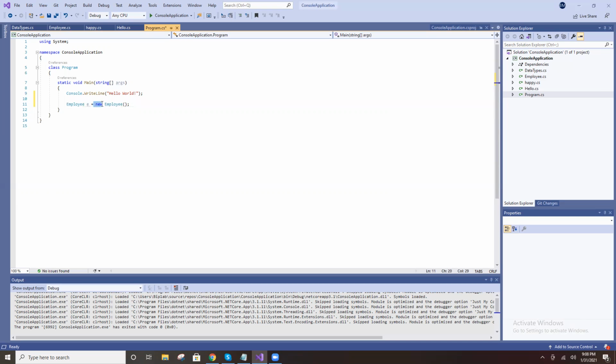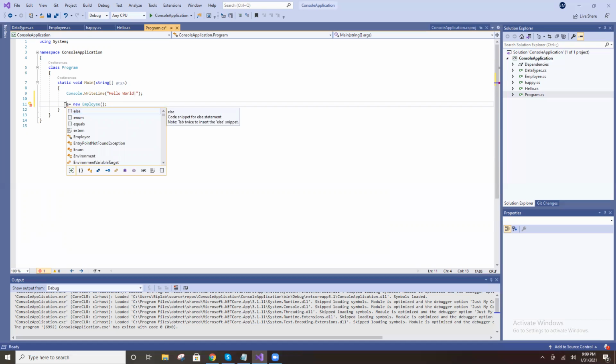New is a keyword. That keyword is used to create an object. What is the use of the new keyword? Create an object. New employee, new class name, object is created. You can save that object to E.